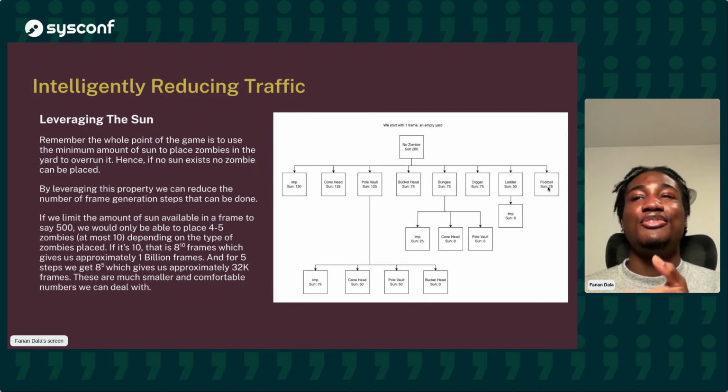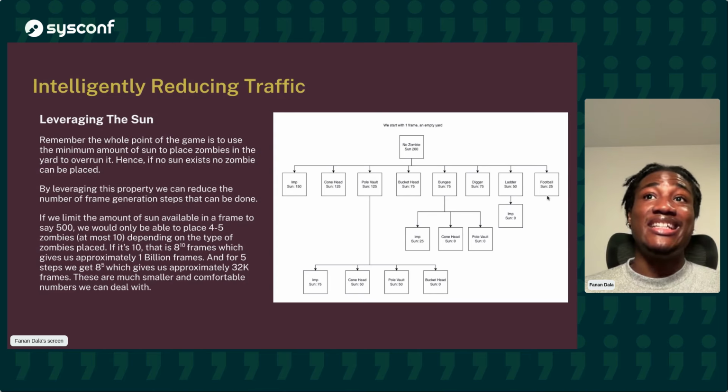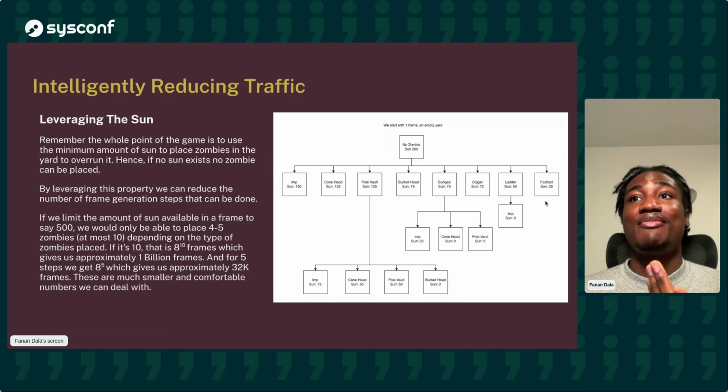Now, if you take a look at the football zombie, you notice that the amount of sun left after placing it is 25. Ideally or theoretically, we should be able to have 8 more frames generated here, but we have none. That's simply because the minimum sun required to place a zombie is 50, that's the imp zombie, and we have only 25.